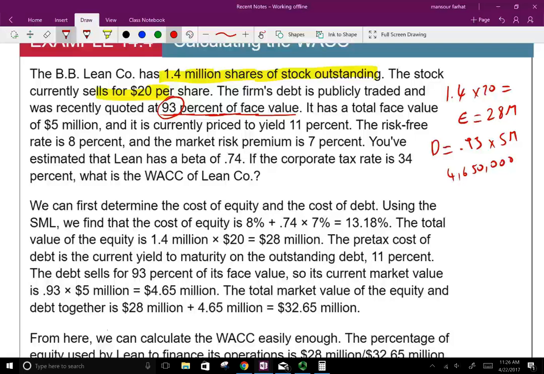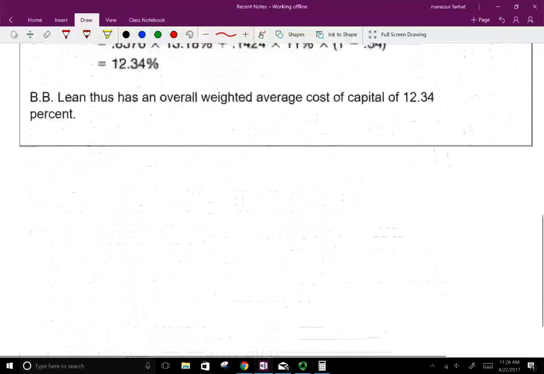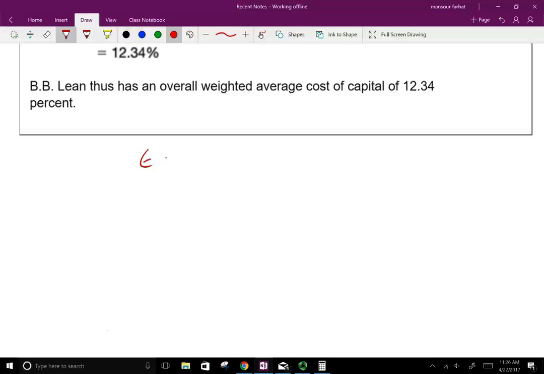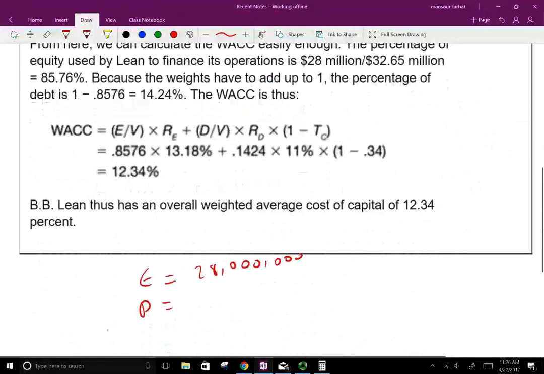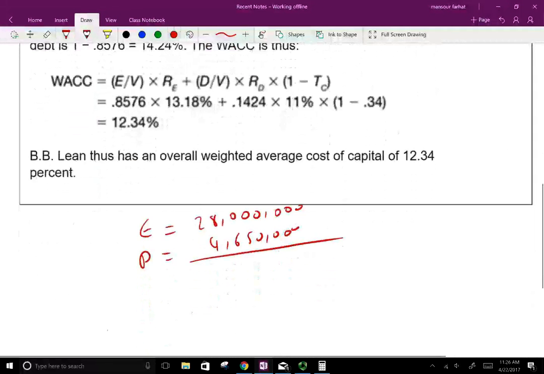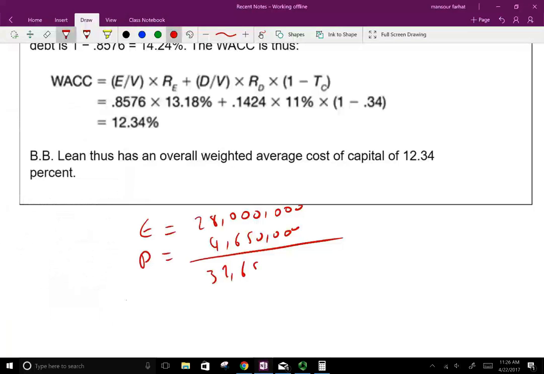Okay, so now I have the value of the debt and the value of the equity. Equity, we said, is equal to 28 million, debt is equal to 4,650,000. Let's add them up. That's equal to 32,650,000.